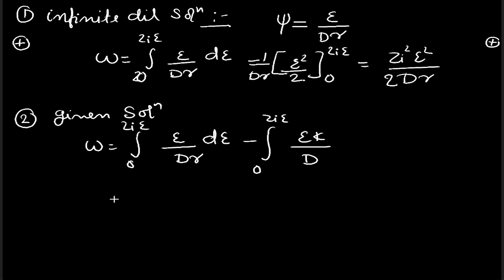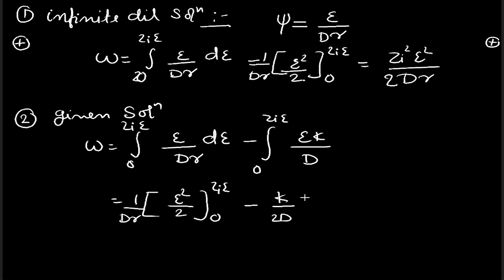Again the integration of x dx is x square by 2, so keeping 1 upon dr outside, we have epsilon square by 2 from 0 to zi epsilon, minus kappa by 2 with the d epsilon from 0 to zi epsilon.